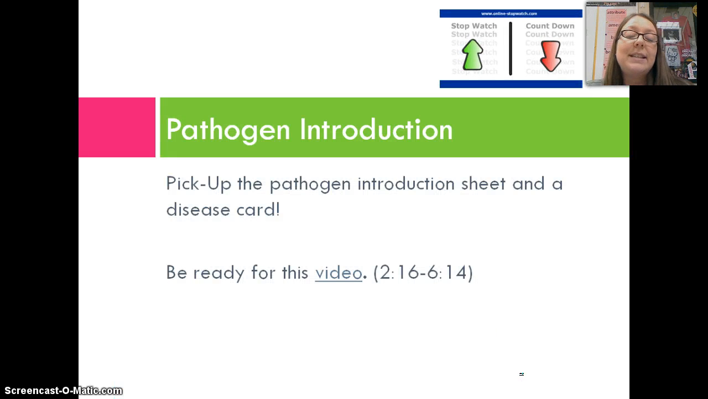All right, at this time, we're going to transition a little bit here. I'm going to have you pick up the pathogen introduction, looks like this, and a little disease card that should have a different disease for everybody in the room, or pretty close to it. At this point, you can go ahead and pause the video. Just make sure that you're ready to play the other video on the computer screen from that time you see here, starting at 2 minutes and 16 seconds. I'll be back.